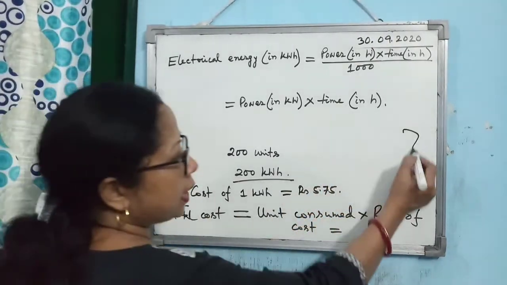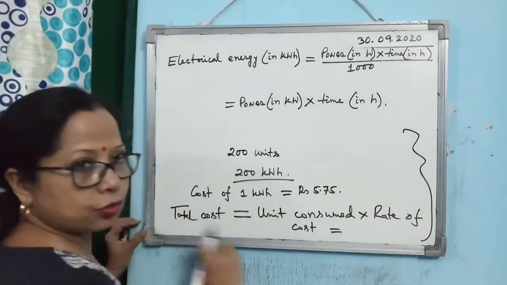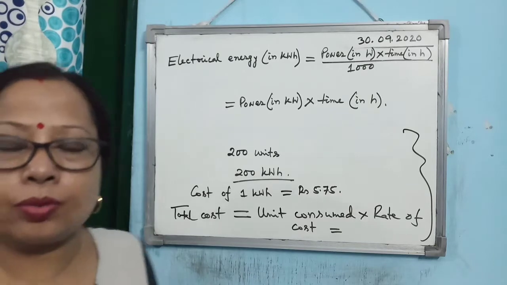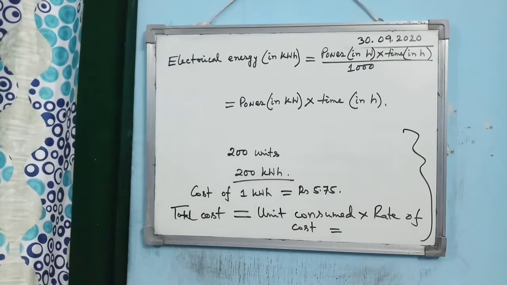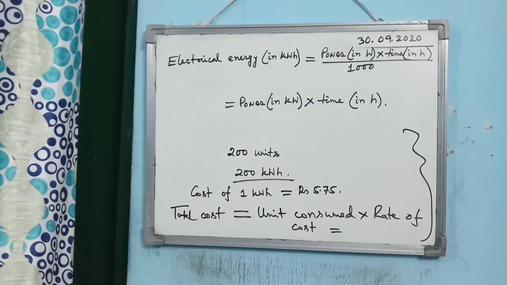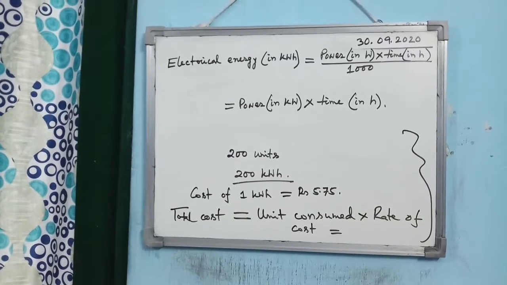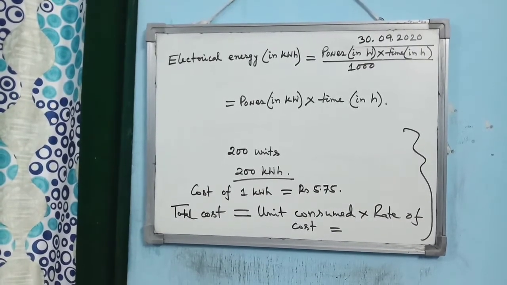Now this portion you do not copy in the notebook. This portion is for your understanding so that you can solve the numericals later on. So please do not copy the lower part, whatever I have written, that 200 units, 200 kilowatt hour, the explanation. That explanation you just understand, but you don't have to copy it in your notebook.